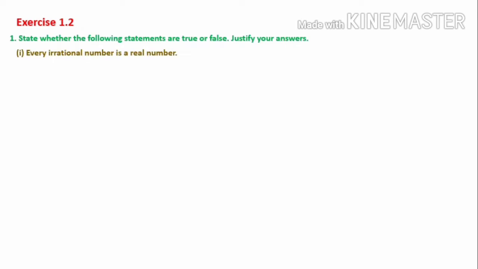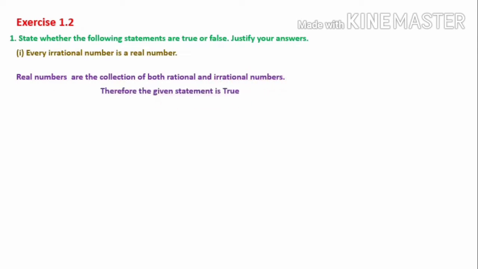Here the statement says, every rational number is a real number. Since real numbers include both irrational and rational numbers, the given statement is true. So here, real numbers are the collection of both rational and irrational numbers. The given statement is true.